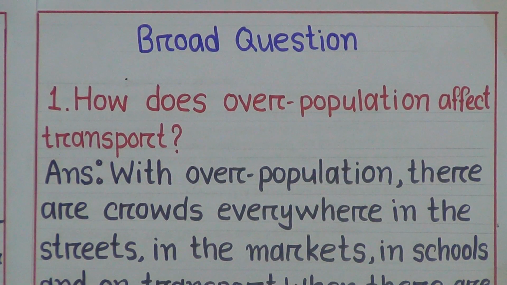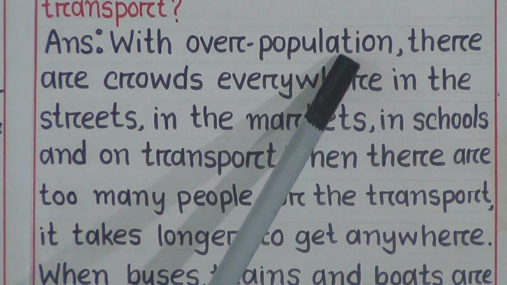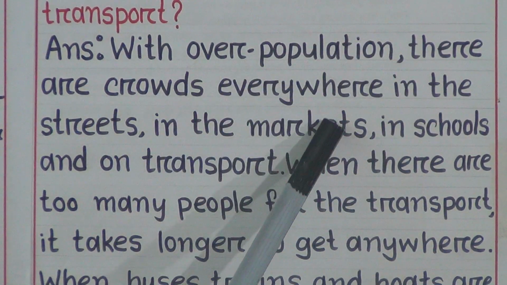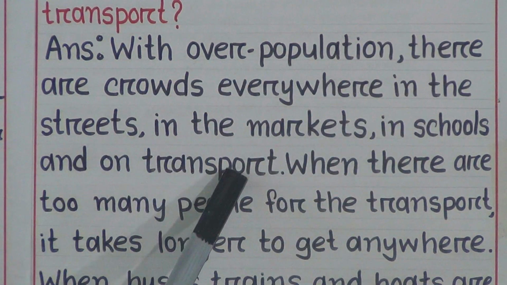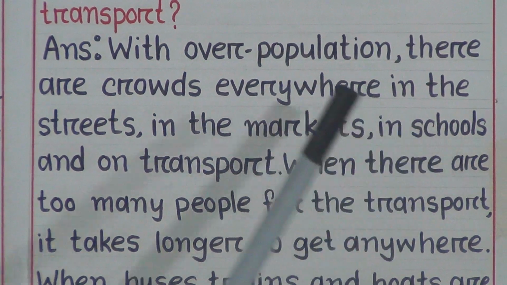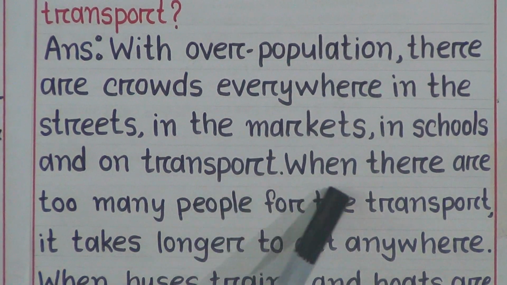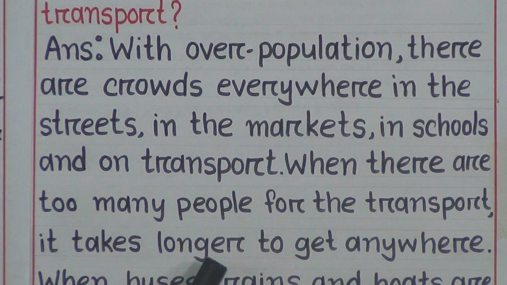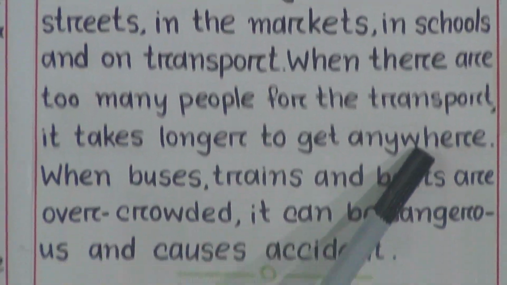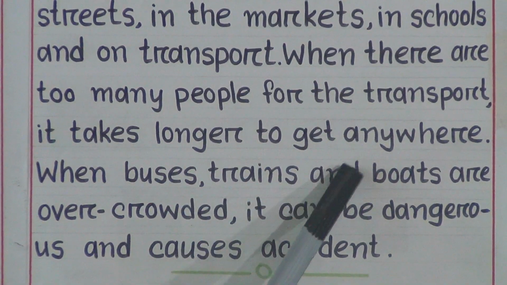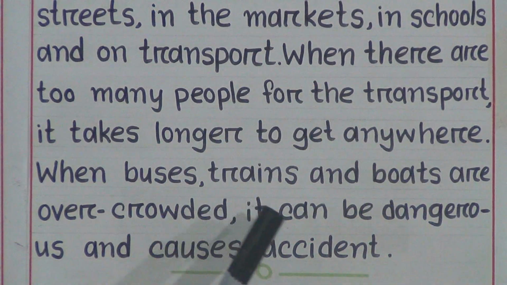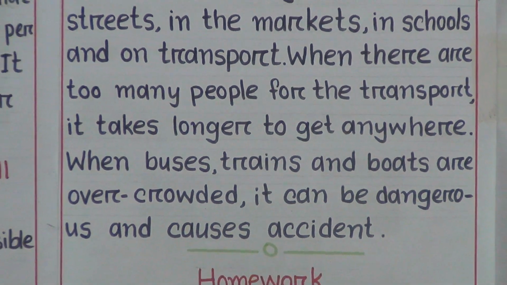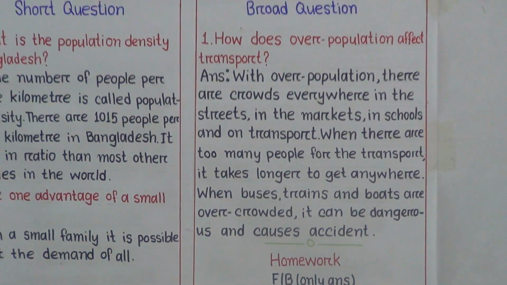The answer is, with overpopulation, there are crowds everywhere in the streets, in the markets, in schools and on transport. When there are too many people for the transport, it takes longer to get anywhere. When buses, trains and boats are overcrowded, it can be dangerous and causes accidents. So that's the answer of the broad question.